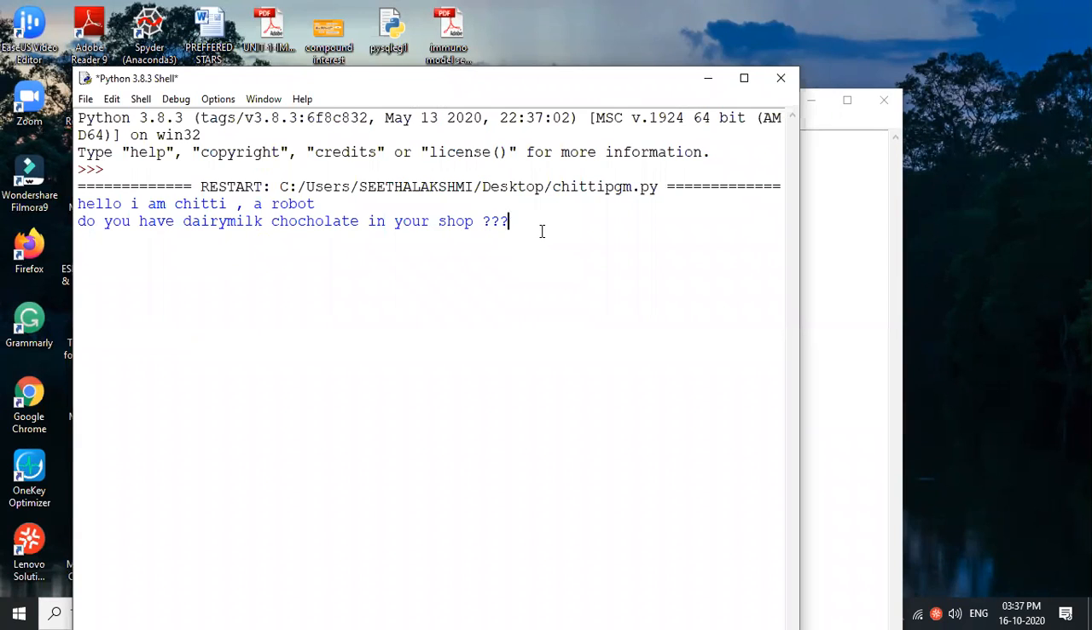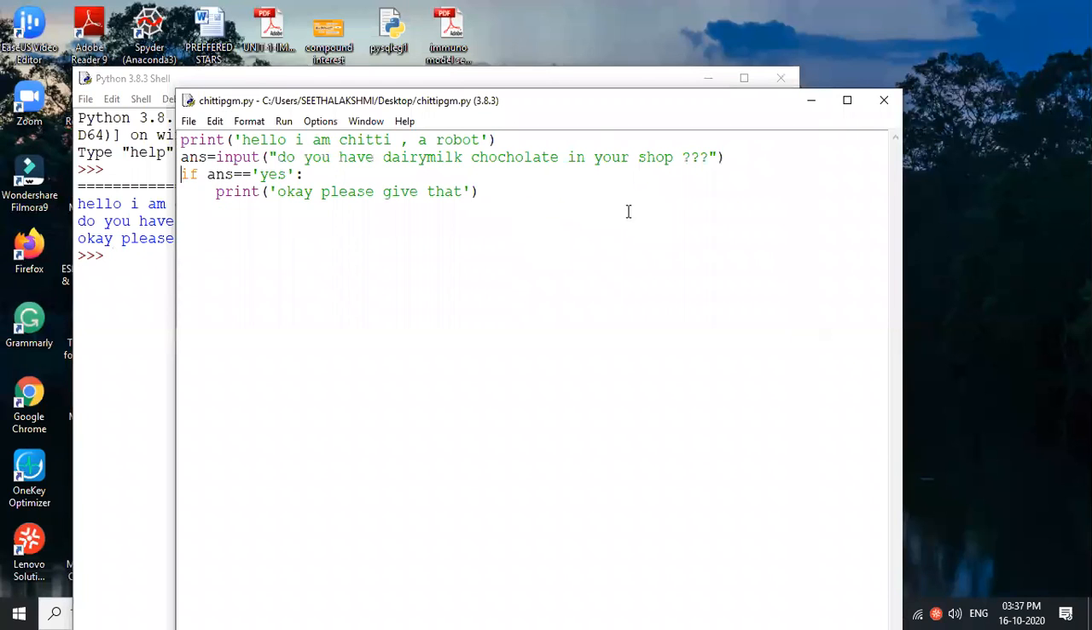Yes. Okay, you are saying yes. Who is saying yes? Pavitra, sir. Pavitra is saying, suppose she is a shopkeeper and she is saying yes. Let's see what the robot is asking. Okay, please give that. I will pay the 50, whatever it may be. That is the remaining dialogue. Have you got it? This is a simple if statement.